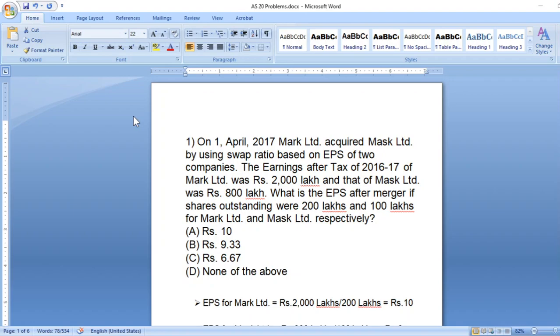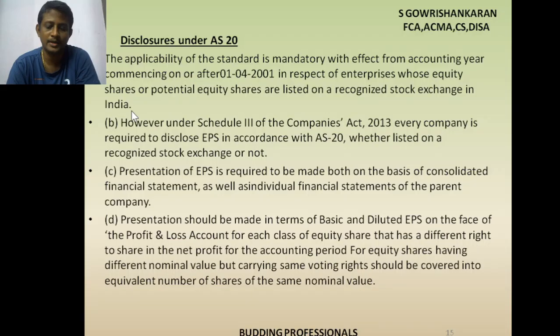So if the holding company is preparing consolidation with subsidiaries, they have to present two EPS. One is for the consolidated financial statement and another one is for the individual financial statement. Both they have to present. And presentation should be in basic and diluted EPS on the face of the P&L account, the income statement.